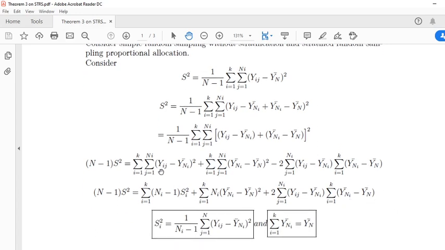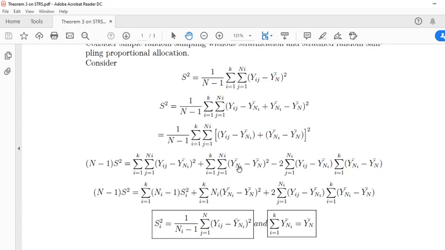Look here carefully, instead of the summation over j of yij minus y bar Ni whole square, we can write Ni minus 1 into Si square. We know that the mean square error of the ith stratum is given by Si square is equal to 1 by Ni minus 1, summation j is equal to 1 to Ni, yij minus y bar Ni whole square. From this, the term is equal to Ni minus 1 into Si square. That is what we have written here.